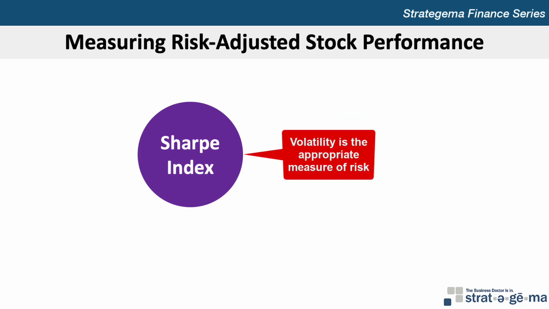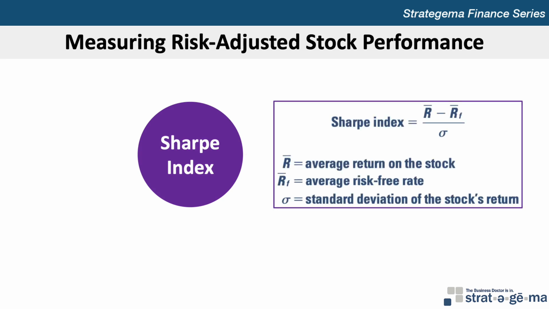If volatility or variability of stock returns is deemed to be an appropriate measure of risk, a stock's risk-adjusted returns over a period can be determined by the reward to variability ratio, also called the Sharpe index, which is calculated as the difference between the average return on a stock, R bar, and the average risk-free rate, RF bar, divided by the standard deviation of the stock's return. If the stock's average return is less than the average risk-free rate, the Sharpe index for that stock will be negative. The higher the stock's mean return relative to the mean risk-free rate, and the lower the standard deviation, the higher the Sharpe index will be.